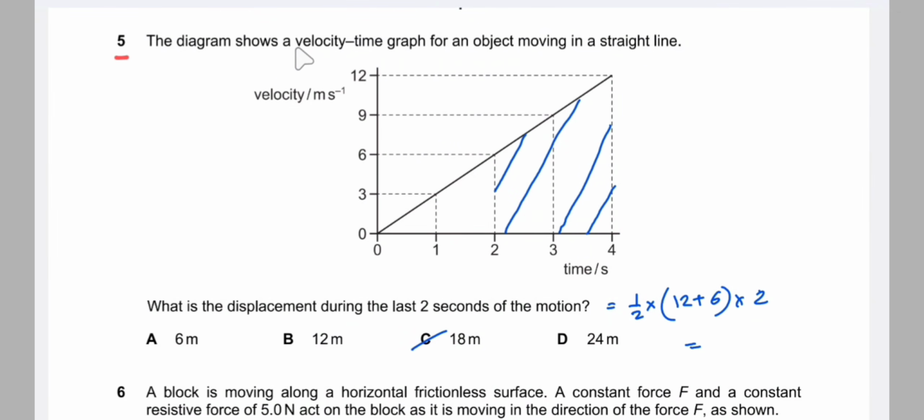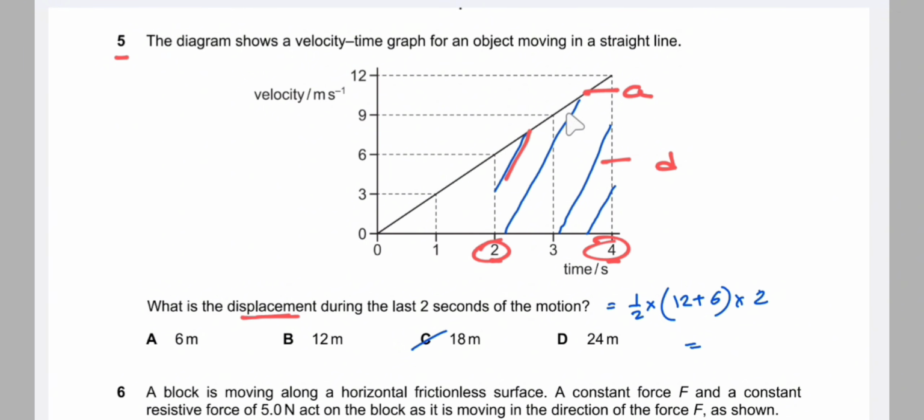Number 5, the diagram shows a velocity time graph for an object moving in a straight line. So this is the velocity time graph. What is the displacement during the last 2 seconds of motion? That is from 2 to 4, what is the displacement? We know that the area under the velocity time graph is displacement, and the gradient of the velocity time graph is acceleration. We need to find the displacement during the last 2 seconds.